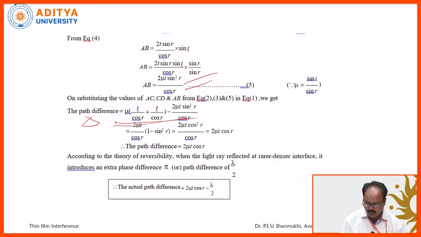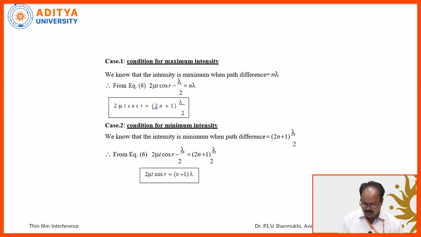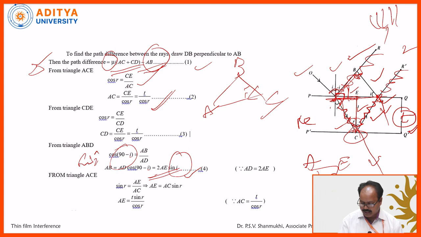So here one thing I am doing, dividing and multiplying with sin i. Automatically sin i by sin r is nothing but mu, that is Snell's law. Therefore, path difference finally what we get here, delta is equal to 2 mu t cos r. This is the optical path difference between the two reflected rays we are getting.